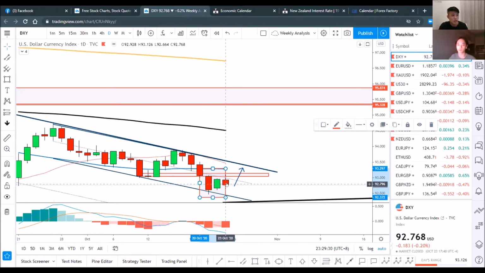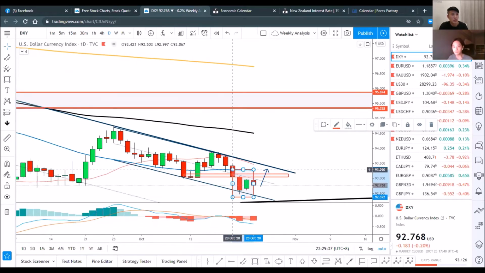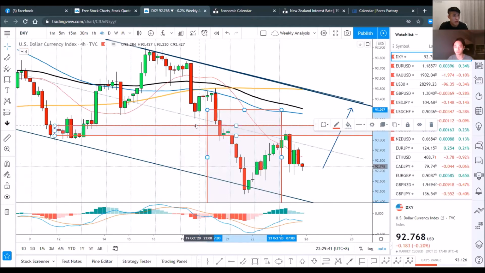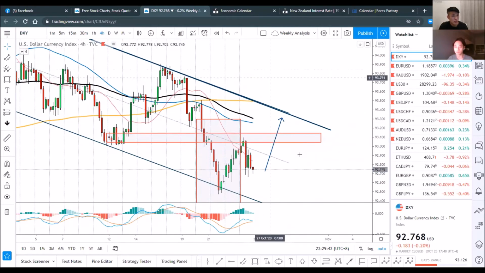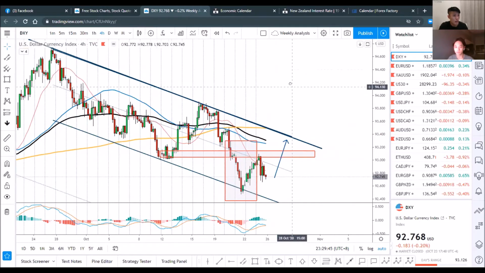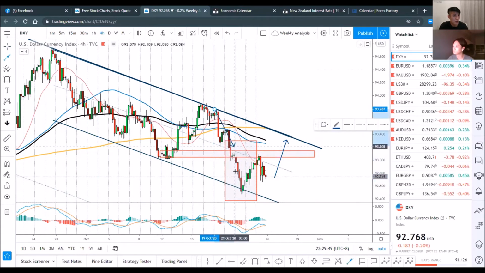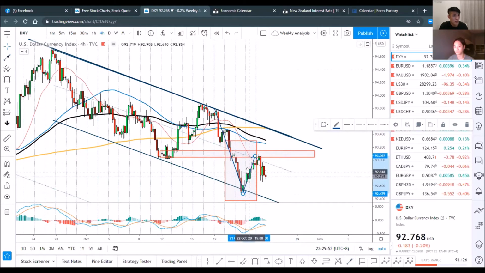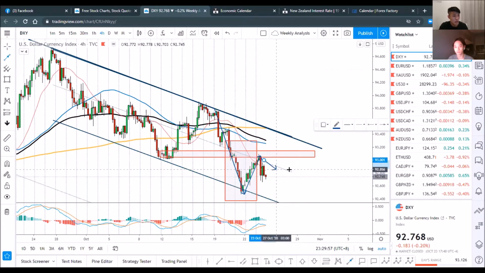If, let's say, the price breaks upwards of this inside bar, then we are going to expect the dollar to climb a little further. Let's go into a smaller time frame in the 4-hourly charts. In the 4-hourly charts, what I can see right here is that the price has created a downtrend, a bearish trend right here. It has already completed one wave of pullbacks, and right now is just going sideways.